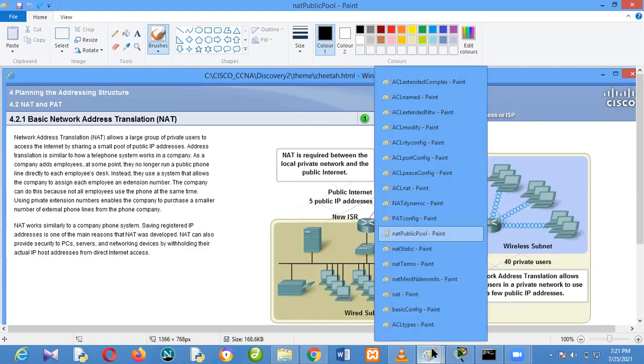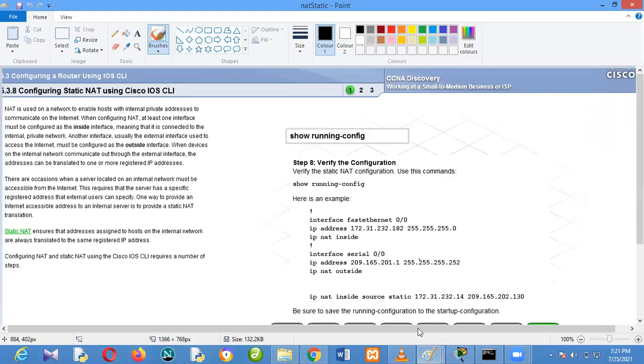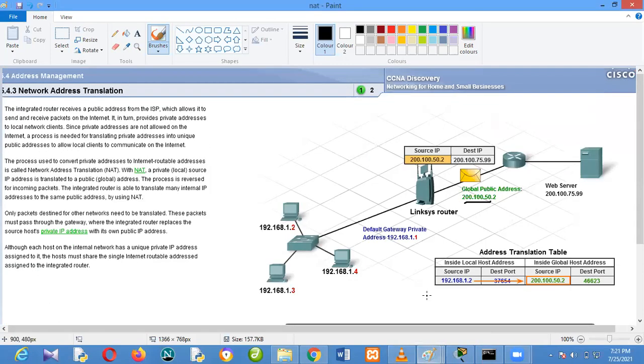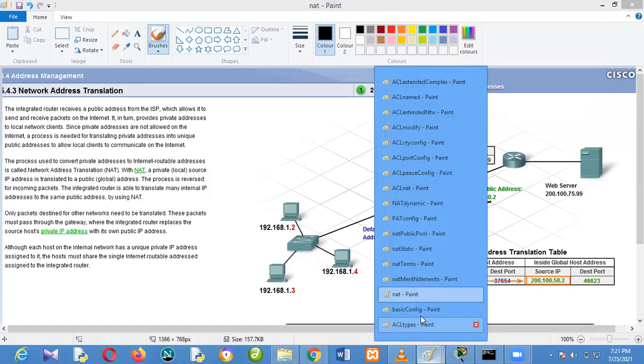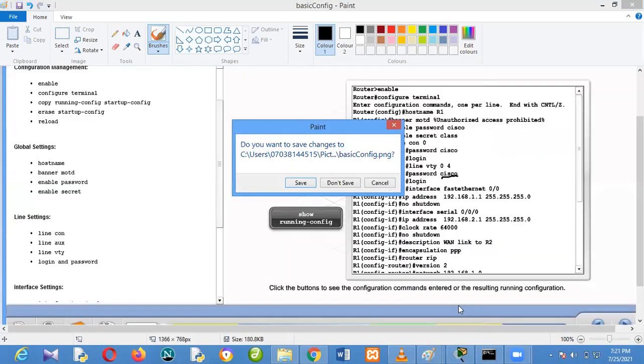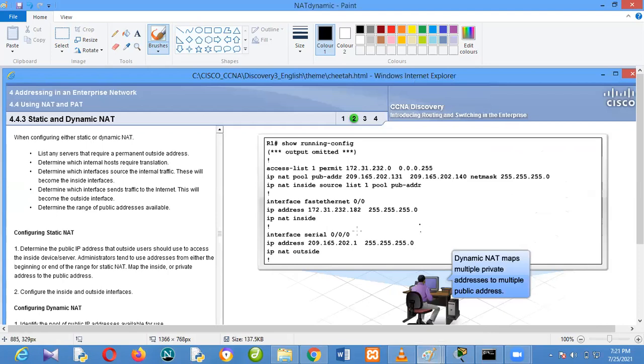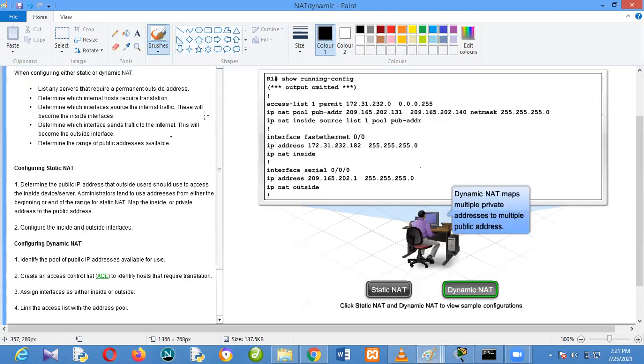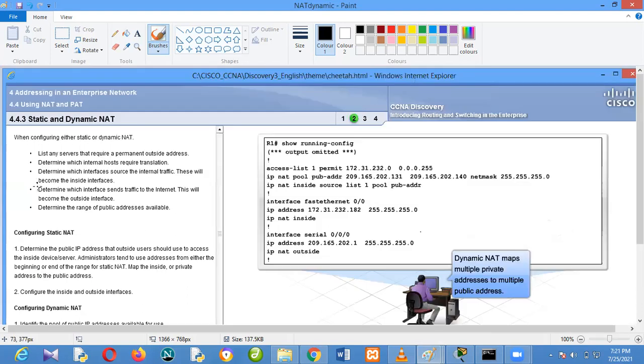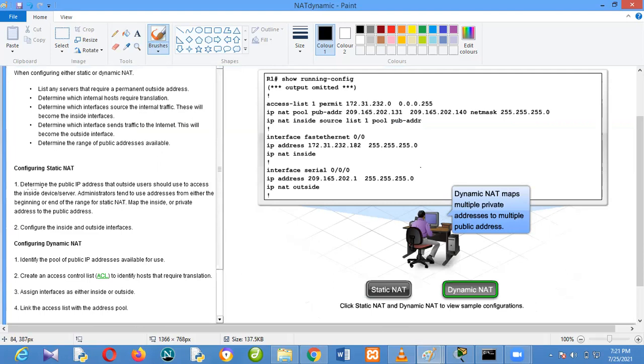Now we have different types of NATs. We have two types of NATs: static NAT and dynamic NAT.